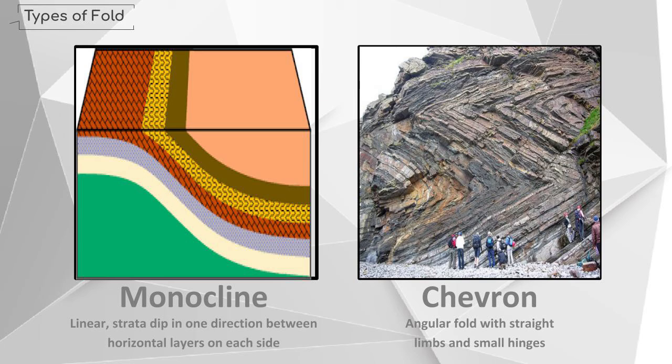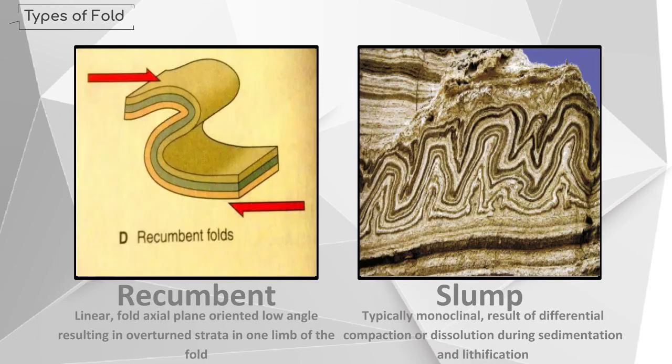Displacement folds overlying rocks. Chevron folds are a structural feature characterized by repeated well-behaved folded beds with straight limbs and sharp hinges. Well developed, these folds develop a repeated set of V-shaped beds. They develop in response to regional or local compressive stress. Recumbent fold has an essentially horizontal axial plane. A fold axial plane oriented at a low angle will result in overturned strata in one limb of the fold.